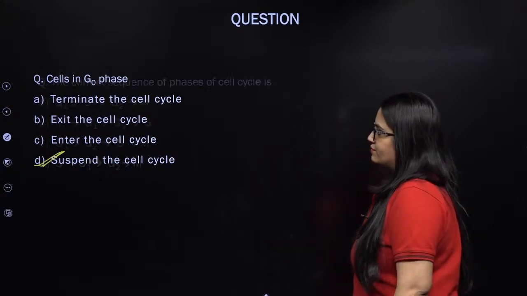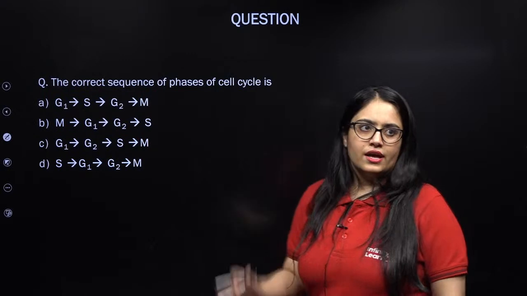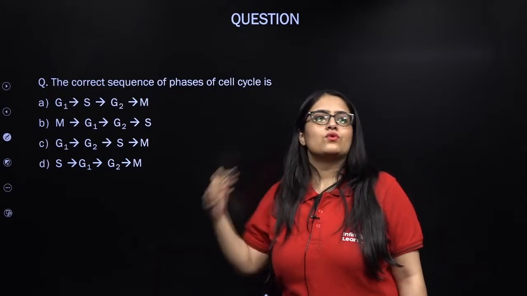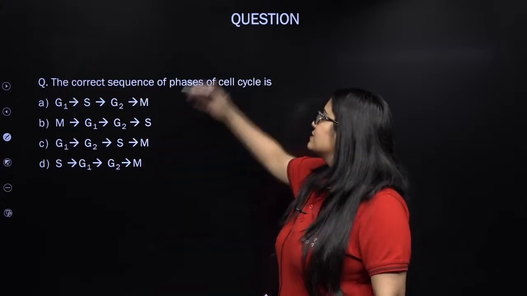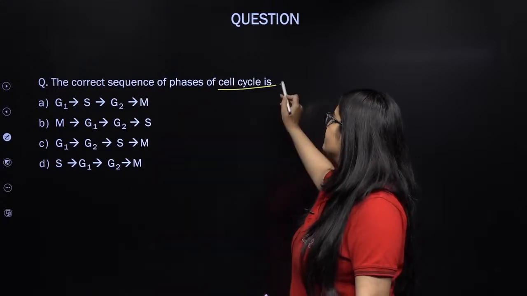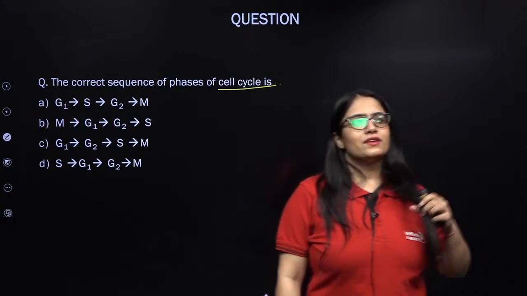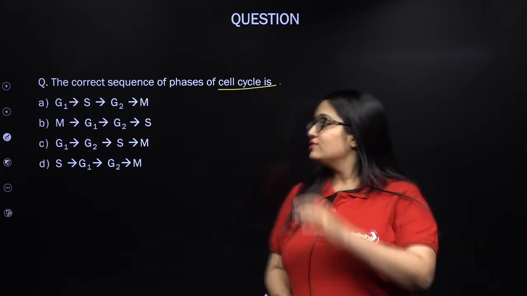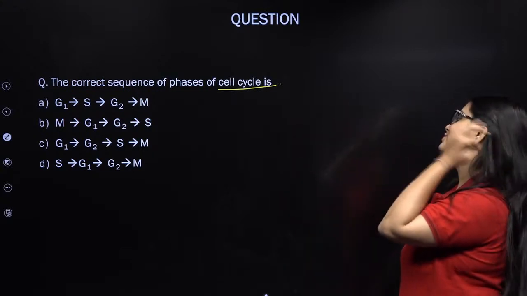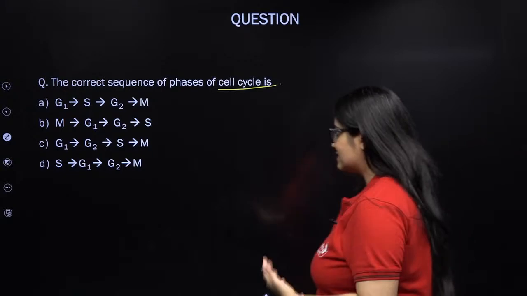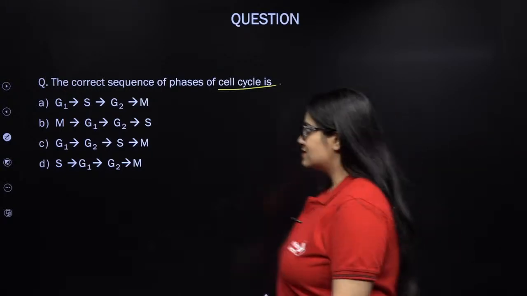Next question. Rajesh, can you try this question? I think nothing can be simpler than this. The correct sequence of phases of the cell cycle. Come on, give it a try. It is just asking about the sequence.